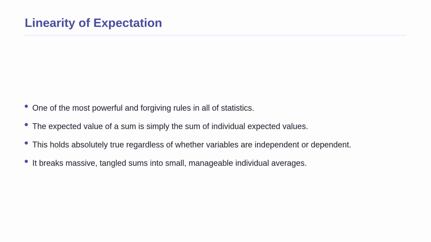Moving past those pathological cases, let us look at one of the most powerful and forgiving rules in all of statistics, the linearity of expectation. This rule states that the expected value of a sum of random variables is simply the sum of their individual expected values. The most beautiful part of this property is that it holds absolutely true regardless of whether the variables are independent or heavily dependent on each other.